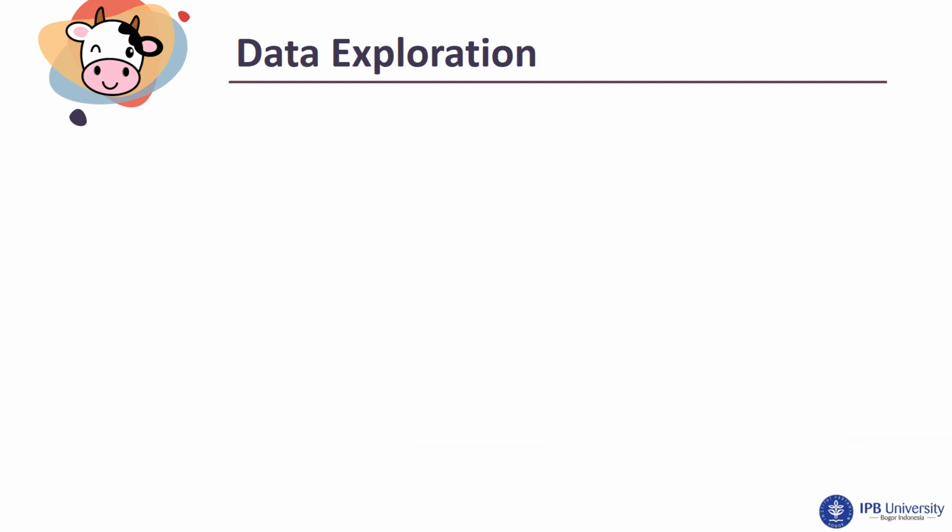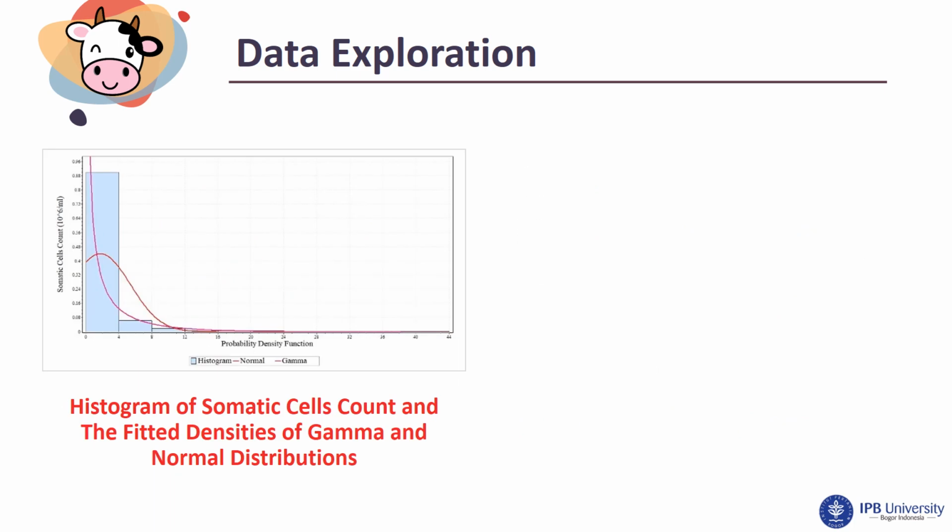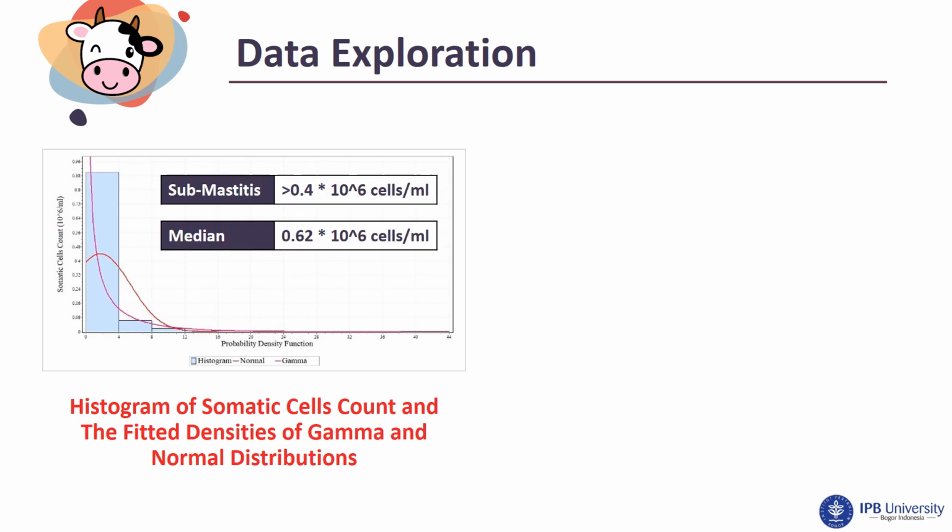Doing teat tipping gives more milk production than not, even though in the 9th week it gives almost the same result. The distribution of somatic cell count is right skewed too. A gamma distribution can be used to handle skewed data. If somatic cell count is more than 400,000 cells per milliliter, it indicates that the teat suffers subclinical mastitis. Based on the data, the median somatic cell count is 620,000 cells per milliliter. It indicates that more than half of the teats suffer subclinical mastitis.